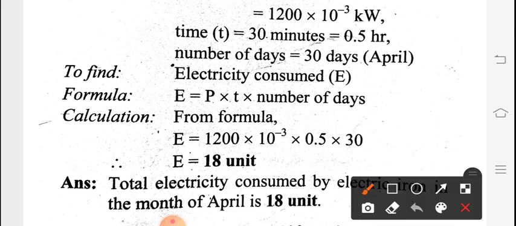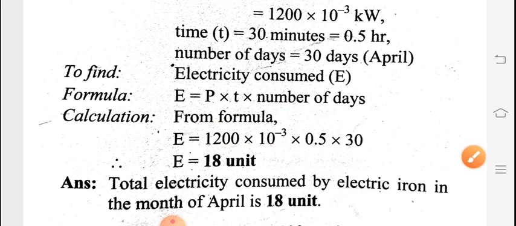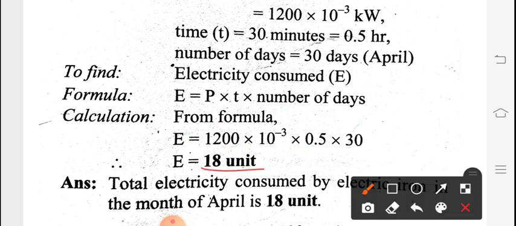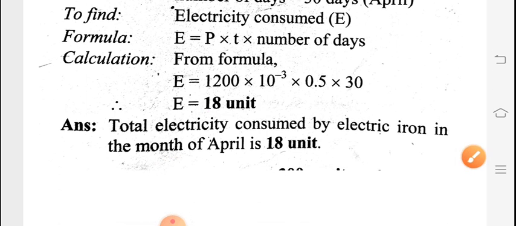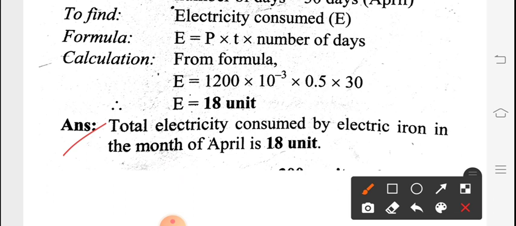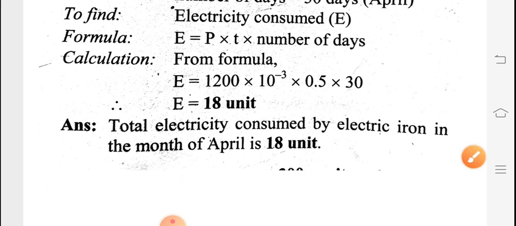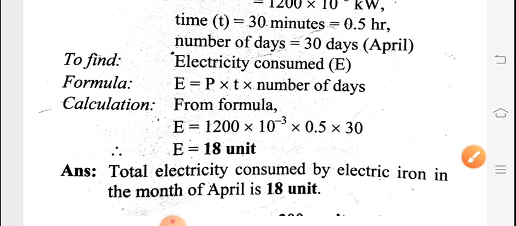Now we will substitute the given values: power, time and days. So with this multiplication you will get this one, and obviously what we have to find? Consumed electricity, which we are calculating in units. So it is 18 units. So the answer is: the total electricity consumed by the electric iron in the month of April is 18 units. Whenever you have to calculate electricity, and you are considering days, you have to consider time in hours. Okay, and the power should be in kilowatt.